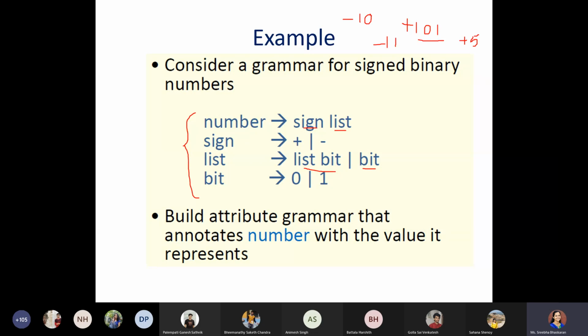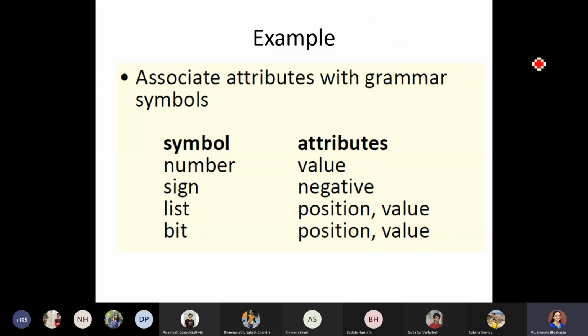I have made use of the attribute called value attached to the non-terminal number. Along with this, I have another non-terminal called sign. For this sign, I can have another attribute named negative, attached to this non-terminal sign. Now, for calculating with respect to the position of the binary bit,